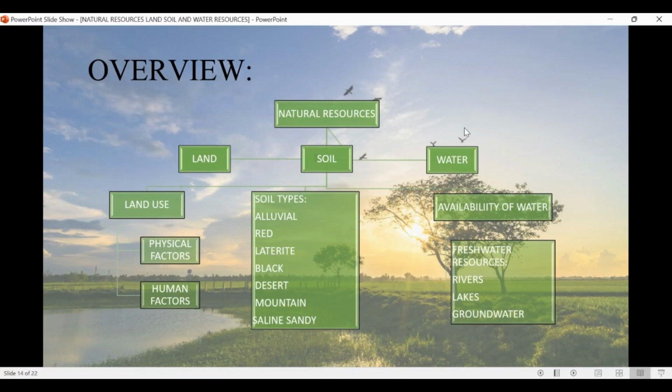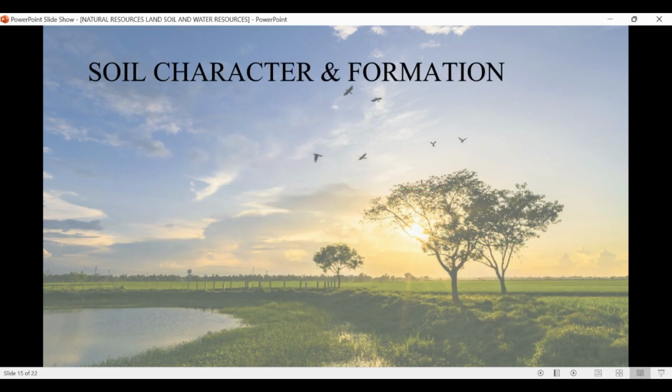Hello everyone, I'm Vaishnavi from class 8 and today we are going to understand the soil character and formation. As in the previous video, we have discussed the soil profile. So let us start with how the soil is formed.